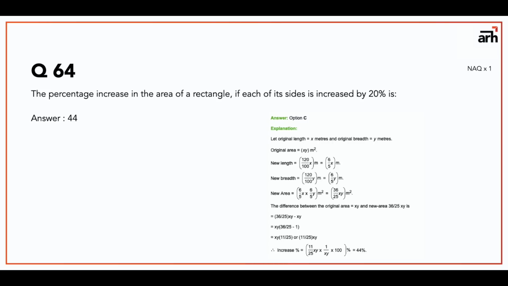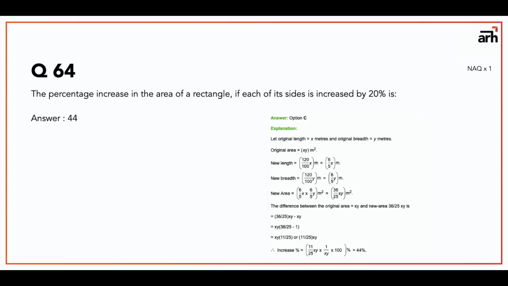NAQs are a little difficult because you don't have the option, or you don't have the liberty, or you don't have the freedom to approximate your value. So NAQs are a little difficult, so be a little careful with them.